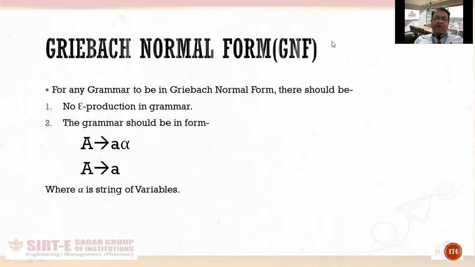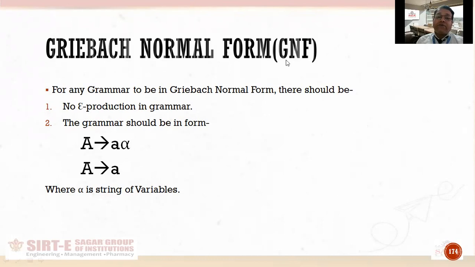Now, the question here is: does alpha stand for a single variable, a double variable, or is there any fixed number of variables which should come after that terminal? There is no limit on it. Any number of variables can come after a single terminal, or a single terminal may also appear without any string of variables. So this is what Greibach normal form is.